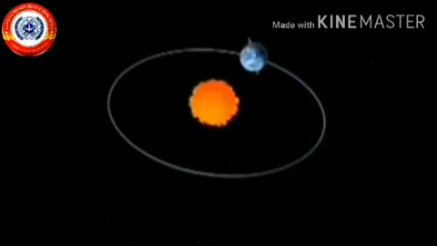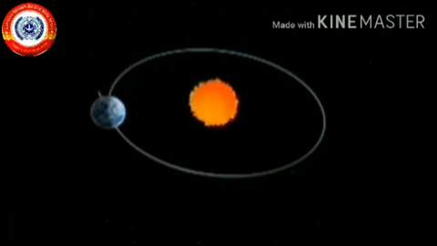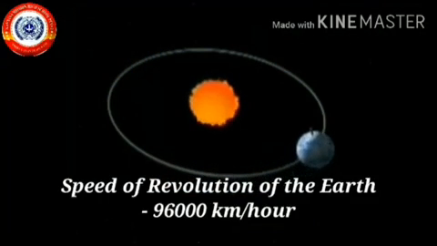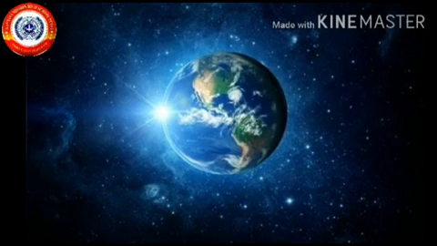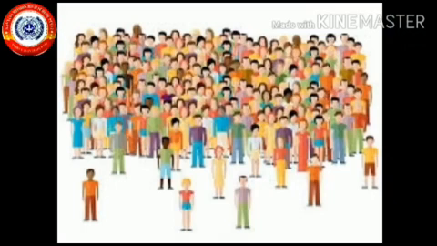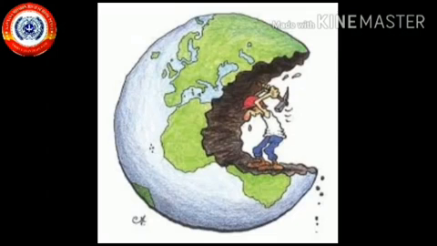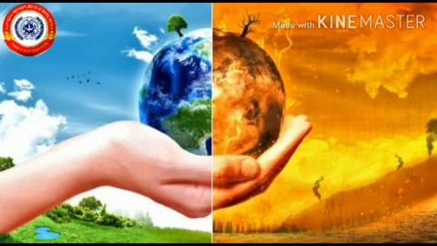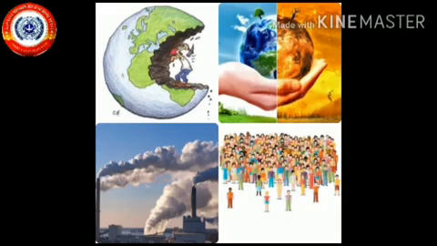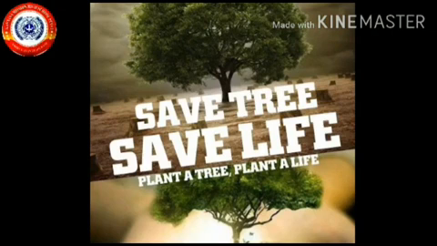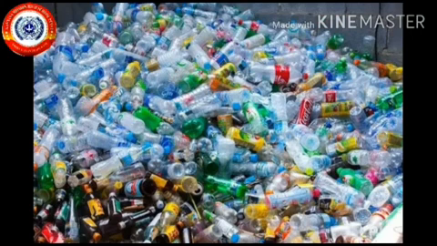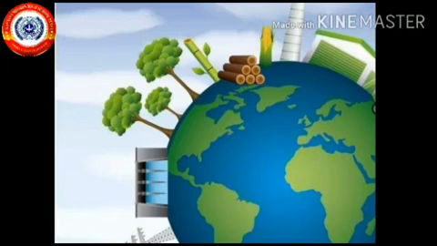Do you know what is the speed of the revolution of the Earth? The speed of revolution of the Earth is 96,000 km per hour. Students, do you know the problems faced by the Earth? Like excess population, pollution, excess exploitation of resources, global warming, etc. How can we overcome these problems? We can plant more trees, discourage deforestation, check the use of plastic, and stop the wastage of resources.